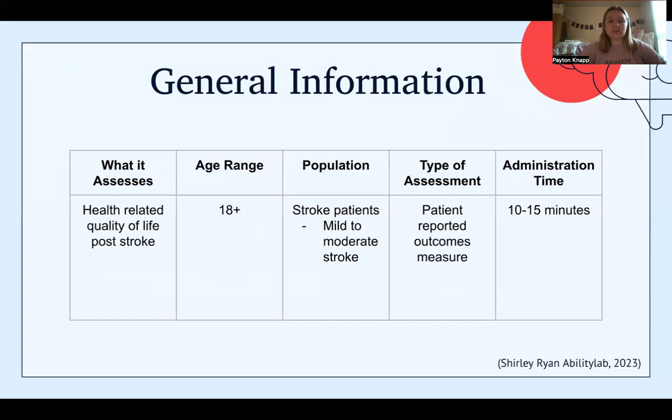So just some general information. The SS-QOL assesses health-related quality of life post-stroke. The age range is 18 plus. The population is specifically stroke patients with mild to moderate stroke. There has not been a lot of research done on severe stroke patients. This is a patient-reported outcome measure, and it takes about 10 to 15 minutes to administer and score.